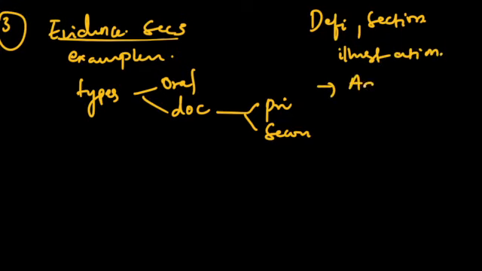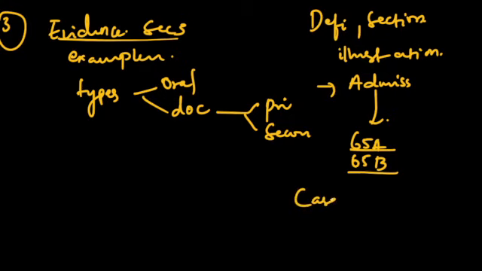Next comes admissibility. When it is admissible is stated under sections 65A and 65B. So go through these sections. Frame your answer and write in an elaborate way and end with a case law related to it. And there comes your conclusion. So this is how you need to frame your entire essays and make them elaborate in a way that the examiner finds them more interesting, more elaborated and more brief. Hope you like this video. Thank you. See you in the next video.